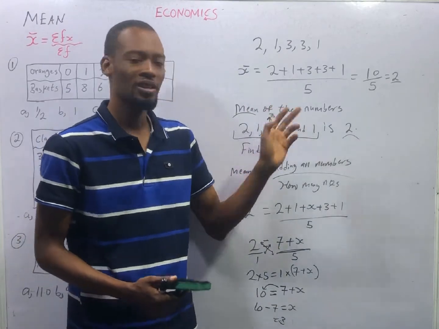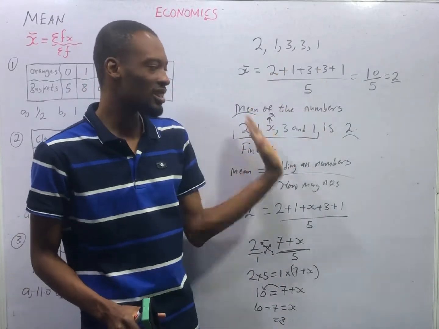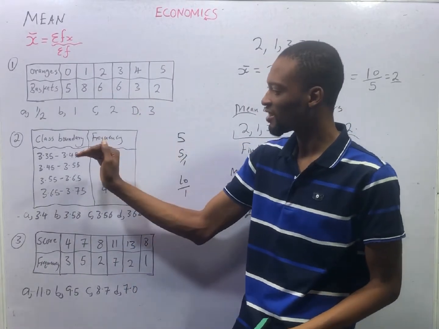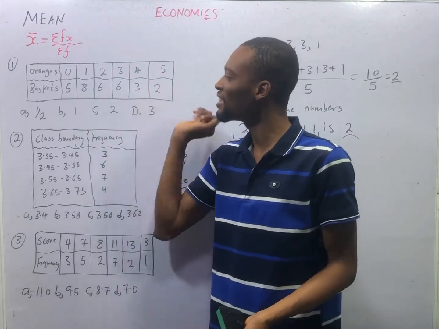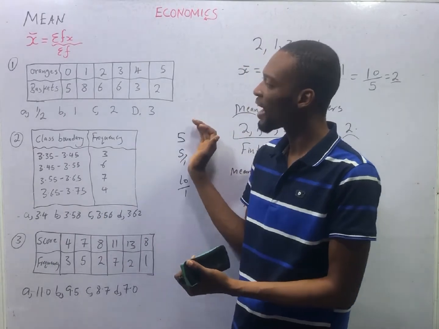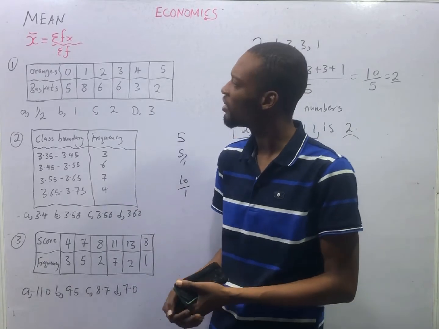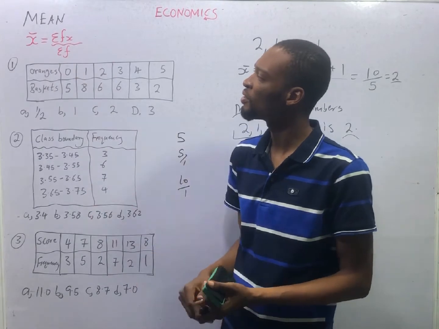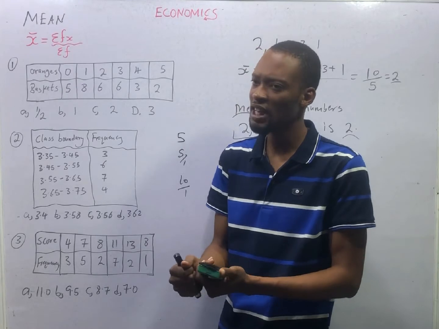with an unknown. You are asked to look for the unknown. These are ungrouped data. There are cases where the data will be in table like this. If I give you something like this, would you say you add everything here divided by everything here? No. The rule of adding and dividing by how many they are will no longer work for grouped data. We use the special formula. Summation of s bar is equals summation of fs over summation of f.